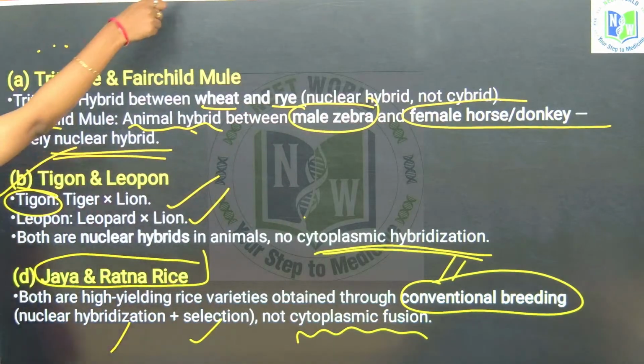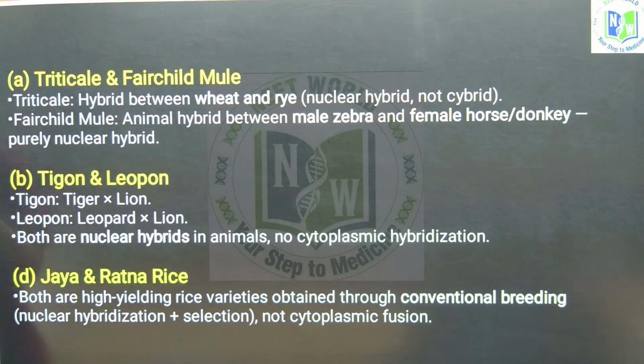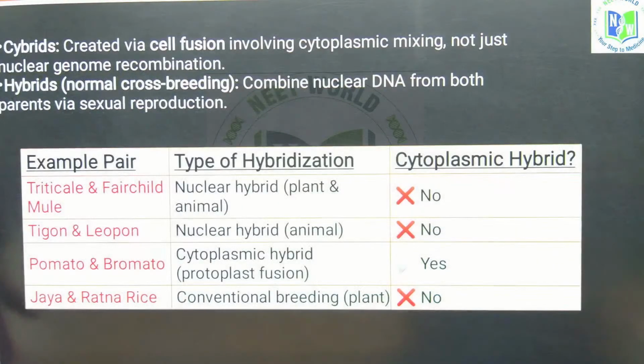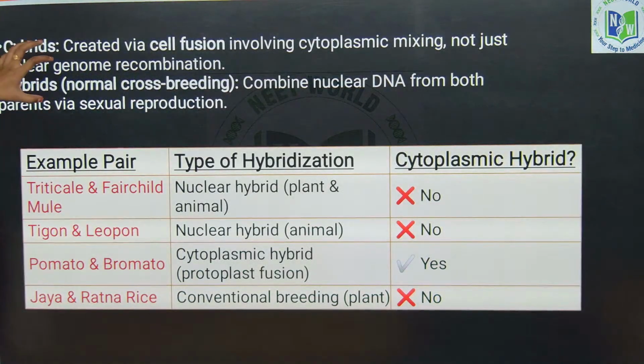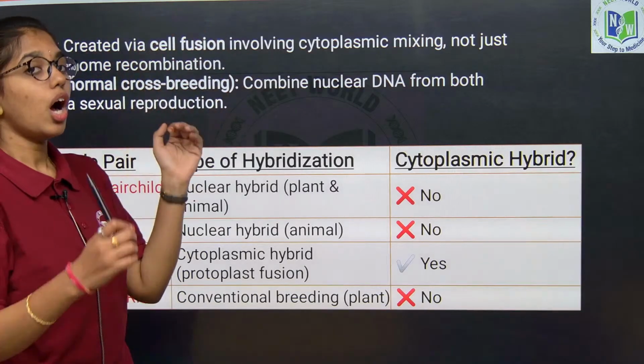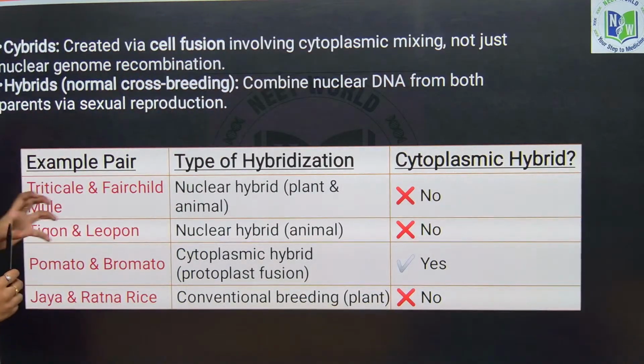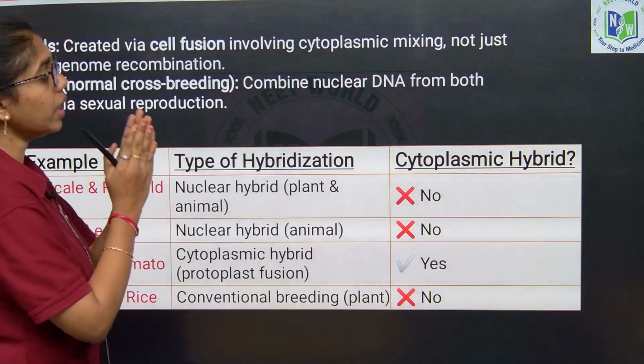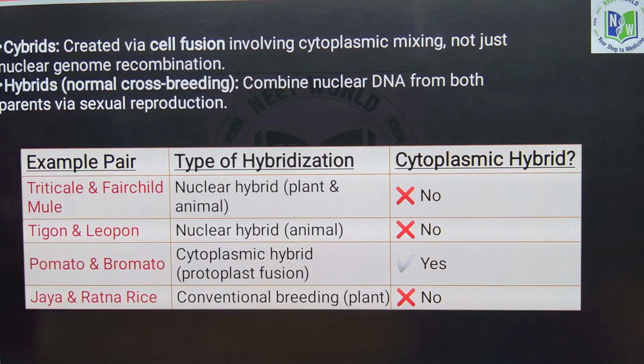So, here this table gives you a clearer idea. A hybrid in this sense, as we already know, is formed by cell fusion or cytoplasmic mixing, not just by nuclear genome recombination. Normal cross breeding is formed by combining nuclear DNA from both parents via sexual reproduction. So, you can see the only hybrids formed by protoplasmic fusion are pomato and bromato.